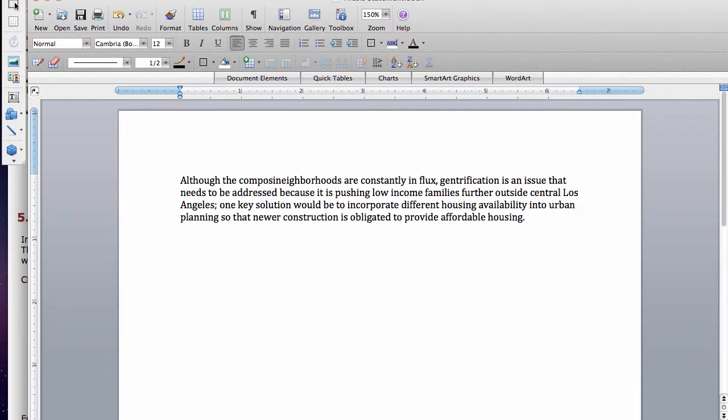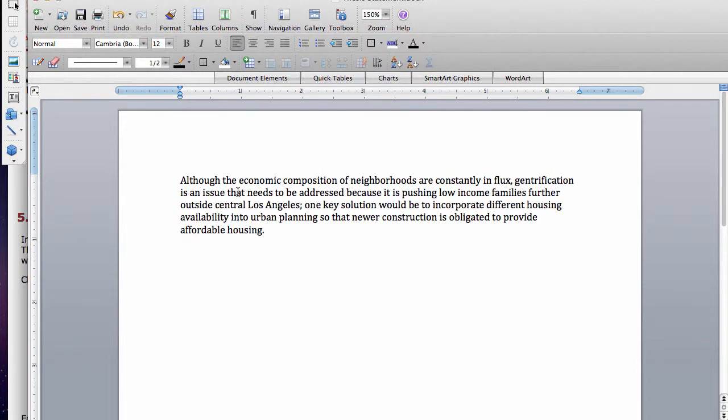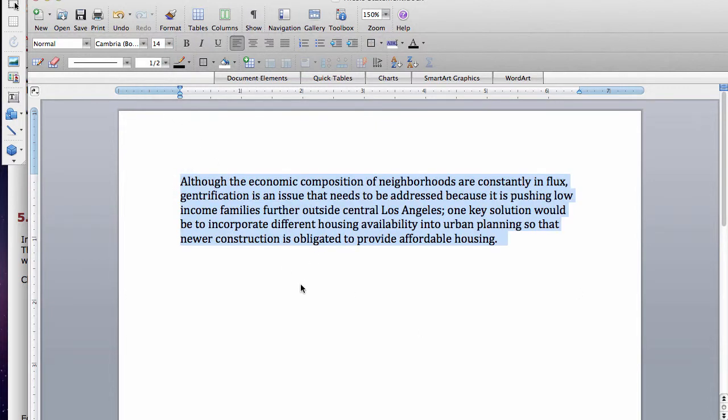And I'll put the composition of neighborhoods are constant, the economic. Sorry, do you like how I keep doing it? I'll make it larger too. This is what happens when your teacher decides to make a video. Okay, so although the economic composition of neighborhoods, and there's my subject verb agreement, is constantly in flux,